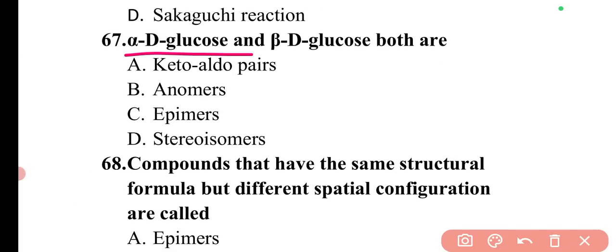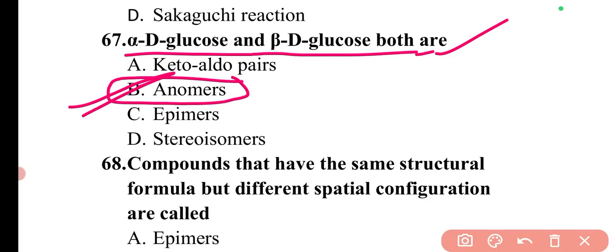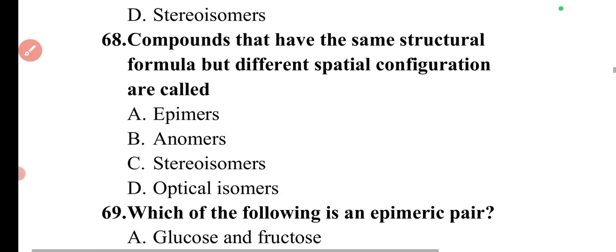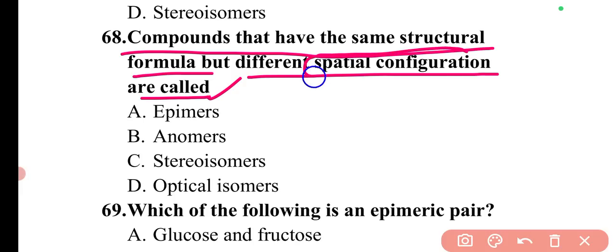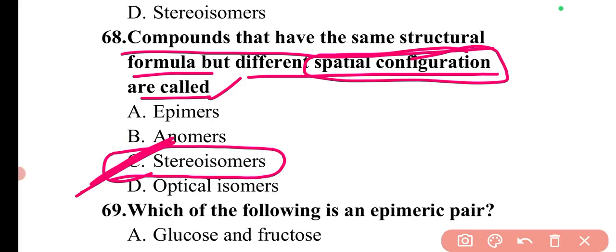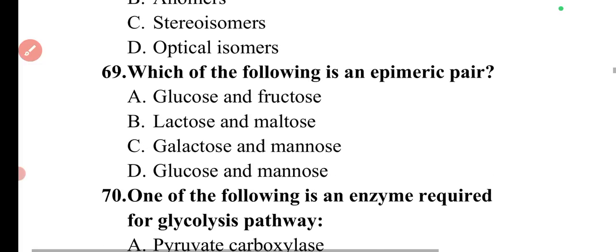Next question is, alpha D glucose and beta D glucose both are. So these both are anomers. So here option B will be the correct answer. Next question is, compounds that have the same structural formula but different spatial configuration are called. So those compounds which have the same structural formula but different spatial configuration, means their configuration will be different but the structural formula is the same. So these are known as stereoisomers. So here option C will be the correct answer.